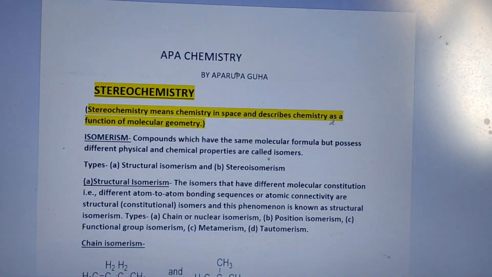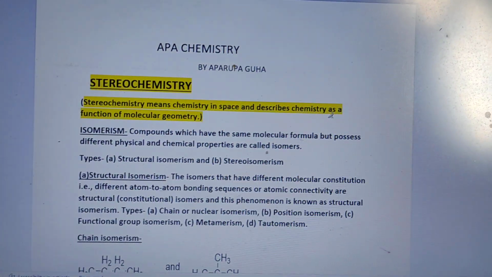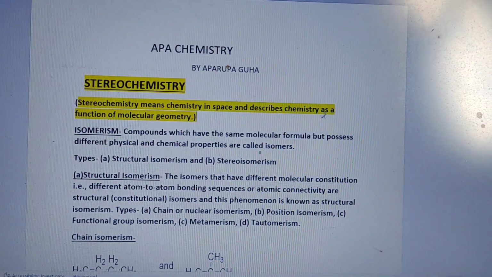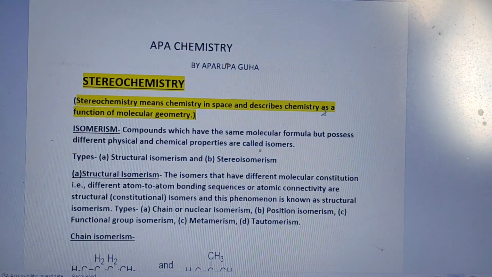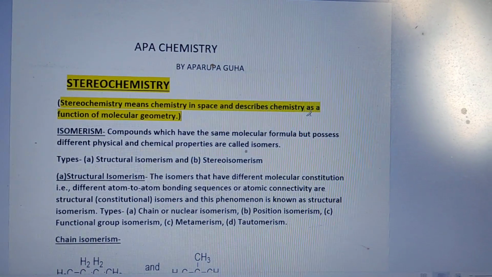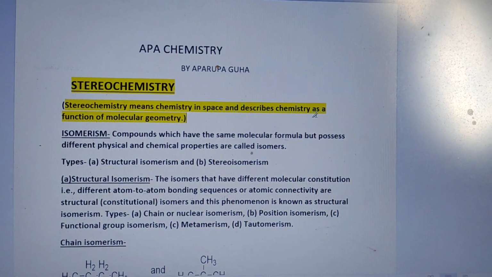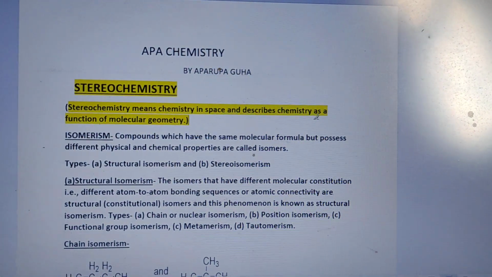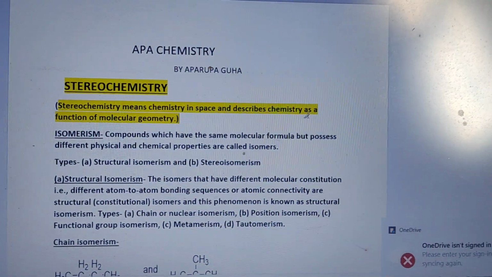But when atoms combine, they produce bigger molecules, and every molecule has its own shape, geometry, and orientation. When we look at their space, their orientation, and their atom-to-atom connectivity, we can describe the term stereochemistry.